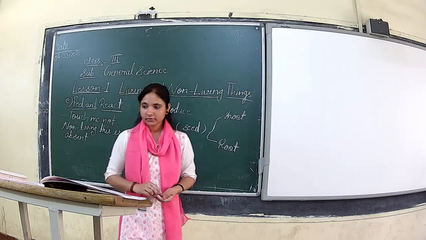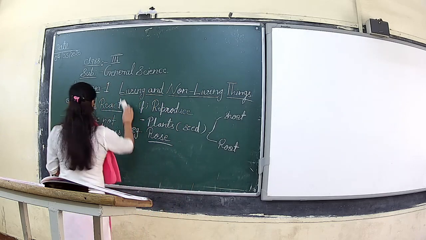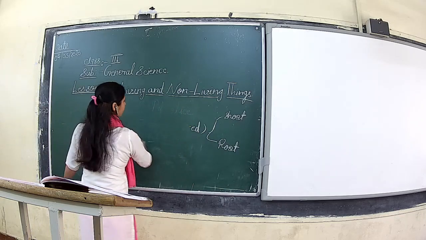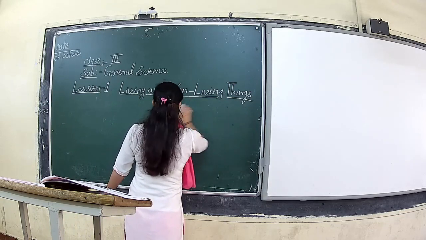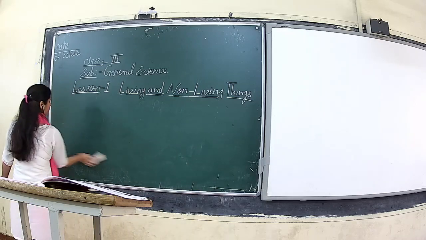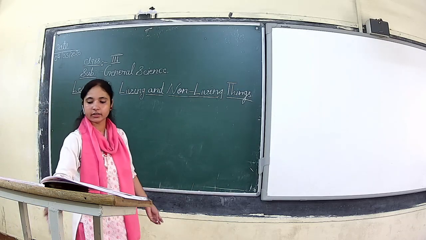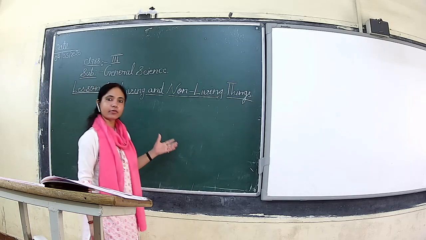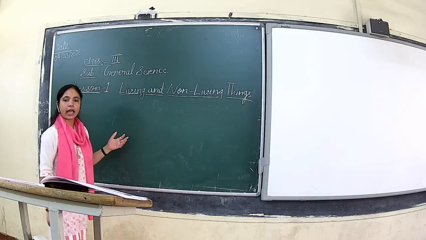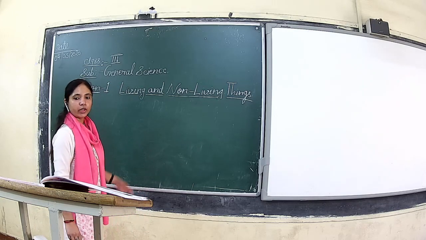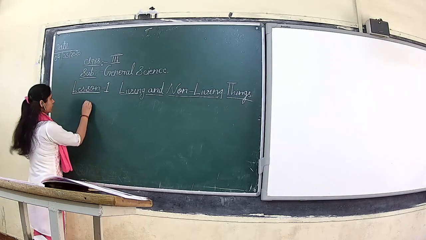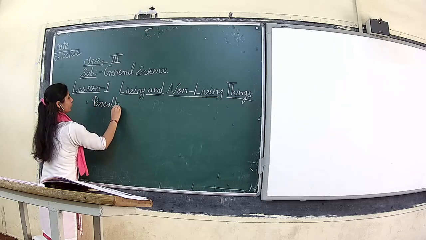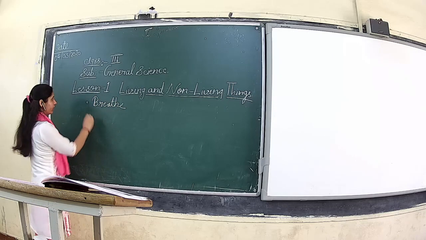So here, these were the main characteristics of living and non-living things. In this chapter, we have to go through these points in order to know the details about living things. The characteristics I discussed here are all absent in non-living things. So one more time we will revise it. First is breath. Living things have breath. Through this we can know whether it is living or non-living.